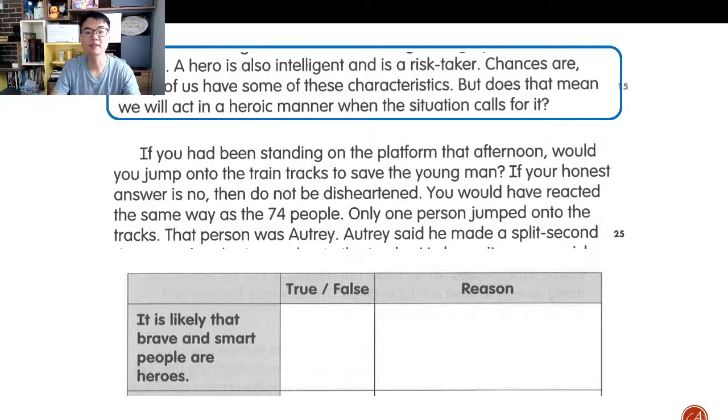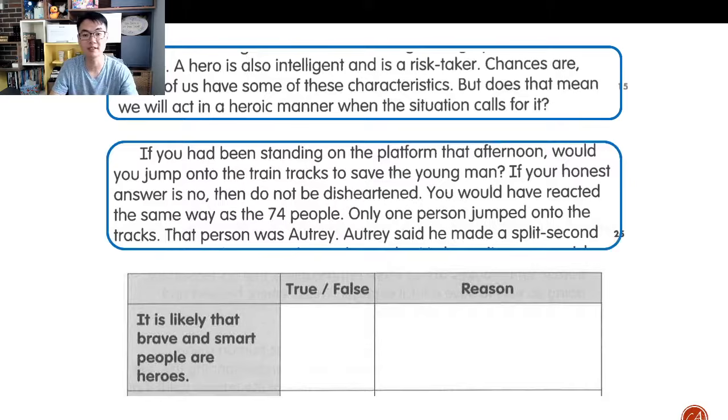But what does it mean? Does it mean that we will act in a heroic manner when the situation calls for it? This is what is called a rhetorical question, right? So the answer is mostly quite clear, and the answer is no, right? Not all of us will act. Most of us will not, in fact, because it says here, out of the 75 people who stood on that platform with Autry waiting to board the train, only one person jumped onto the track, right? And that was Autry, okay? So the answer is clearly false, right?